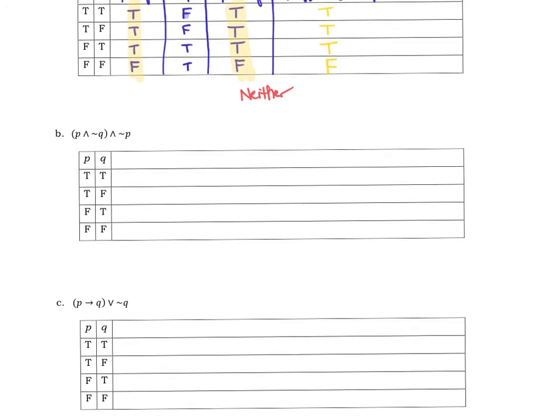All right, moving on to question B. So going through again and looking at what we've got, taking that first set of parentheses there, we've got a not Q. So again, we're just going to switch the truth value of the Q column. Then I'm going to take the parentheses, so P and not Q. So P, this row here, and not Q, both of them have to be true in order for the and statement to also have a true. So we're going to have false, true, false, false, based on those first and third column.